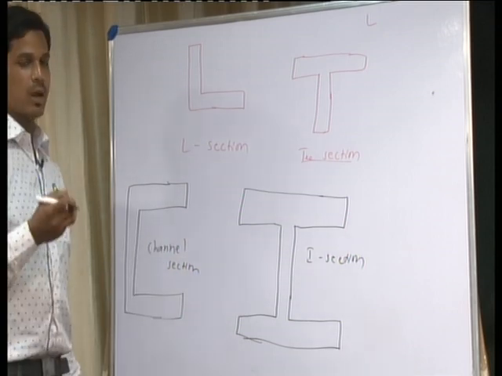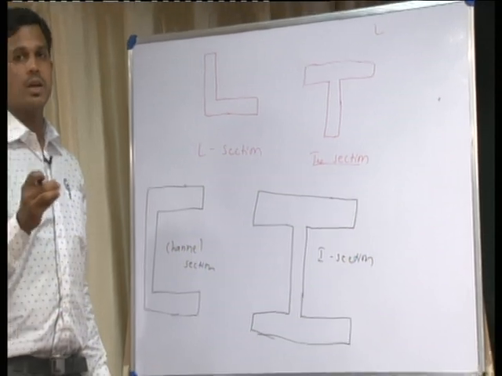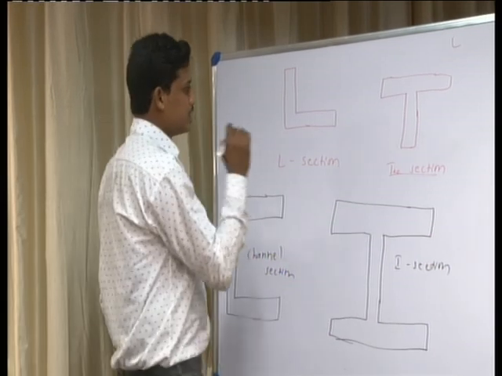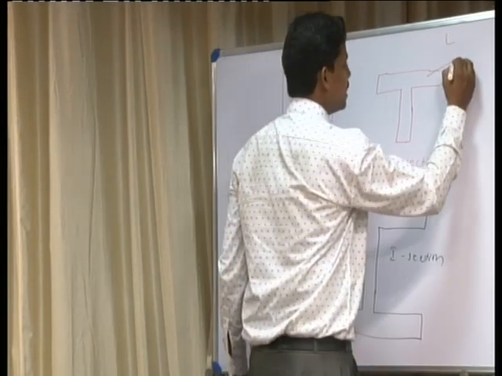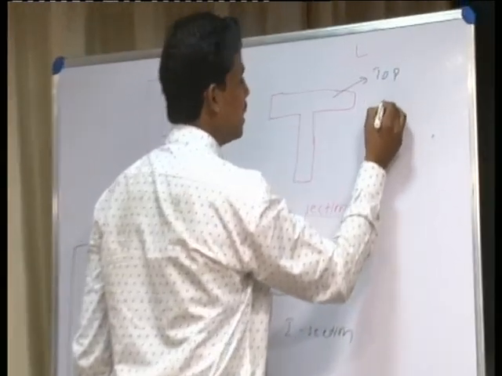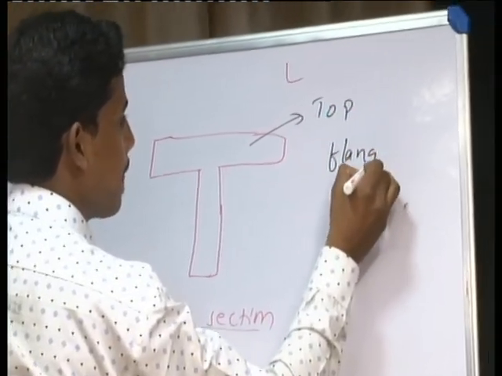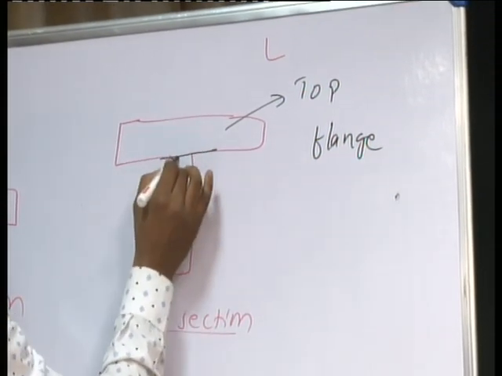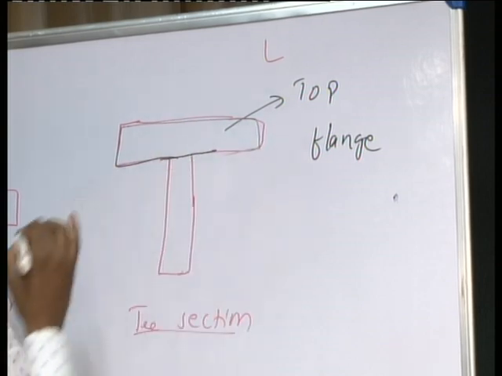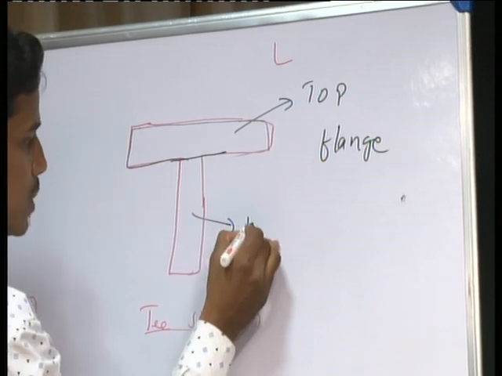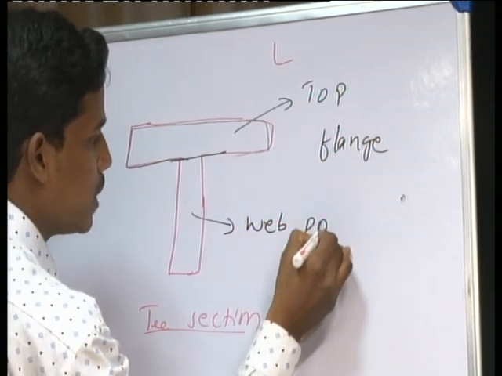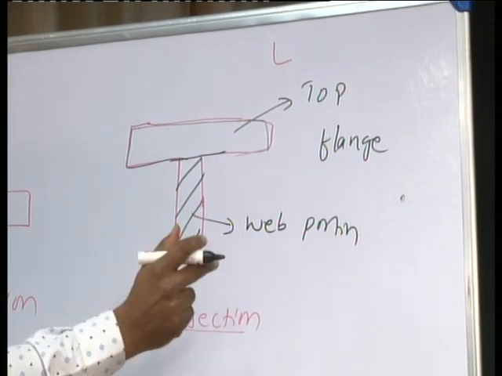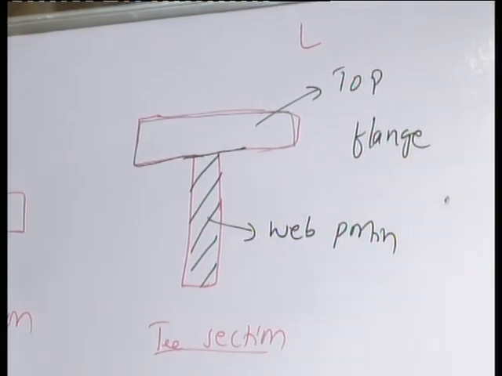Sometimes in the exam they will give the problems by theory, so by using this theory we have to draw the sketch. In this T section, we call this the top flange. This is the top flange and this is the web portion. The shaded portion is the web portion and the top one is called the top flange.